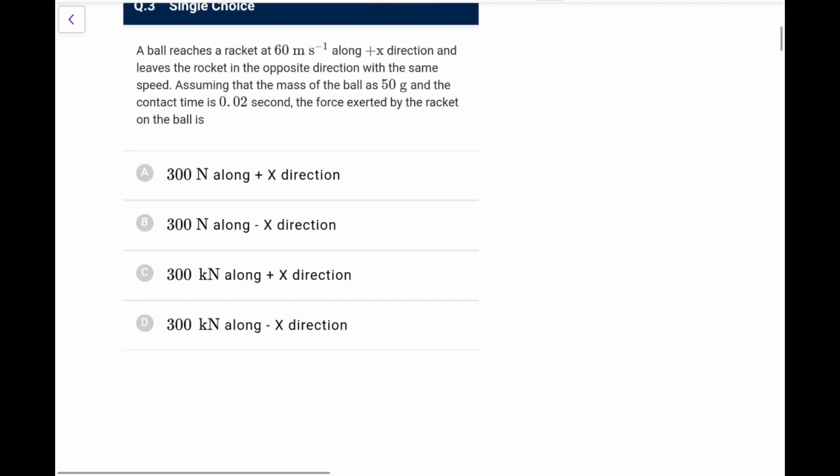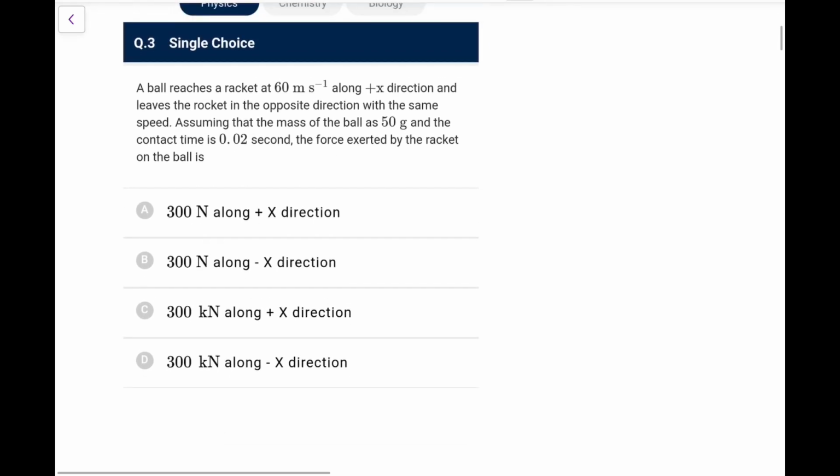Next, a ball reaches a racket at 60 meter per second along the plus x direction, and leaves the racket in the opposite direction with the same speed. Assuming the ball's mass is 50 gram and contact time is 0.02 second, what is the force exerted? It was coming along positive x and goes towards minus x. So the momentum change is happening along minus x, so the force will be along negative x first of all, and the magnitude of the force would be delta p by delta t.